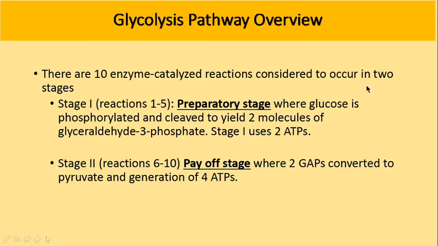The 10 steps can be considered to occur in two stages. Stage 1 includes reactions 1 to 5. It's called the preparatory stage, where glucose is phosphorylated and cleaved to yield 2 molecules of glyceraldehyde 3-phosphate. It will utilize 2 molecules of ATP. Then stage 2 involves reactions 6 to 10. These other 5 reactions come under stage 2, called the payoff stage, where the 2 molecules of glyceraldehyde 3-phosphate will be converted into pyruvate, leading to the production of 4 ATPs.